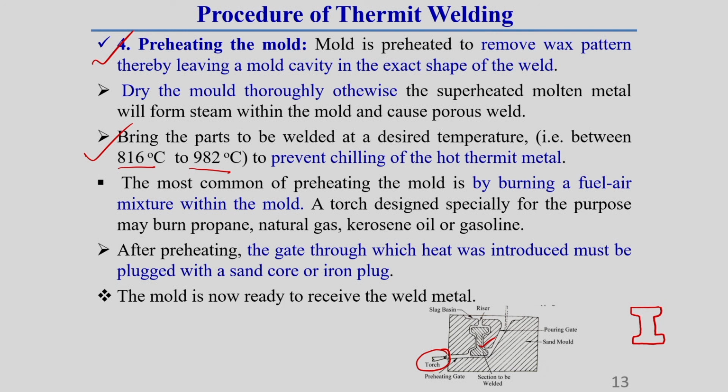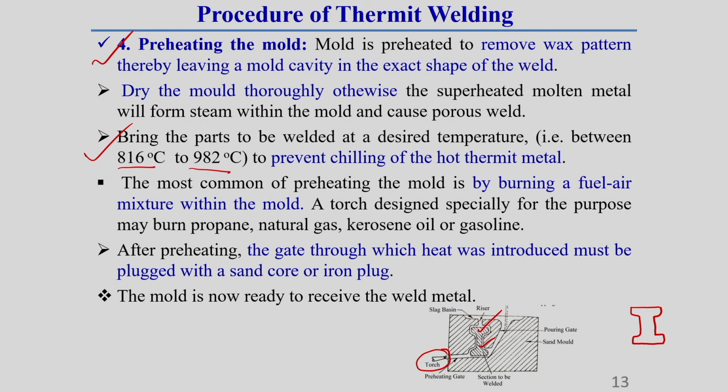Once we bring this temperature in the weld region, there is a chance to prevent chilling of the hot thermit metal, because if the hot thermit metal is suddenly placed in a cool position, there is a chance of chilling of this molten material. So, to prevent this, we have to heat to a sufficiently high temperature, around 860 to 982 degrees centigrade.